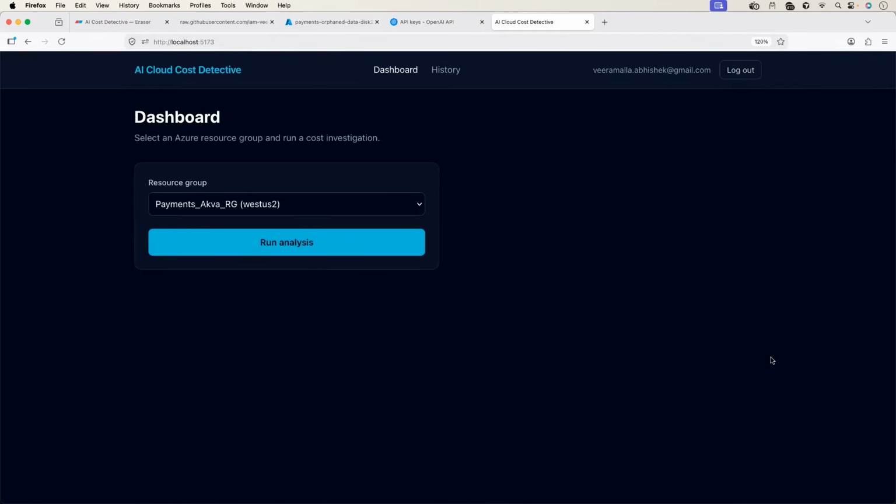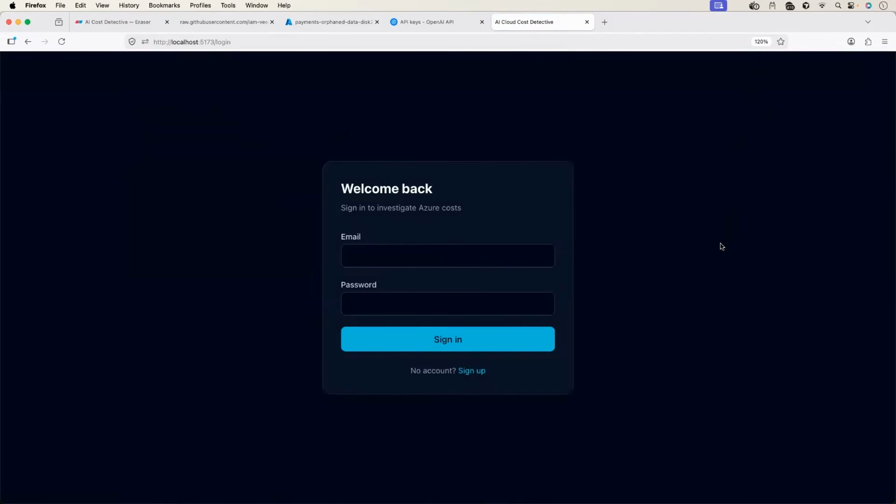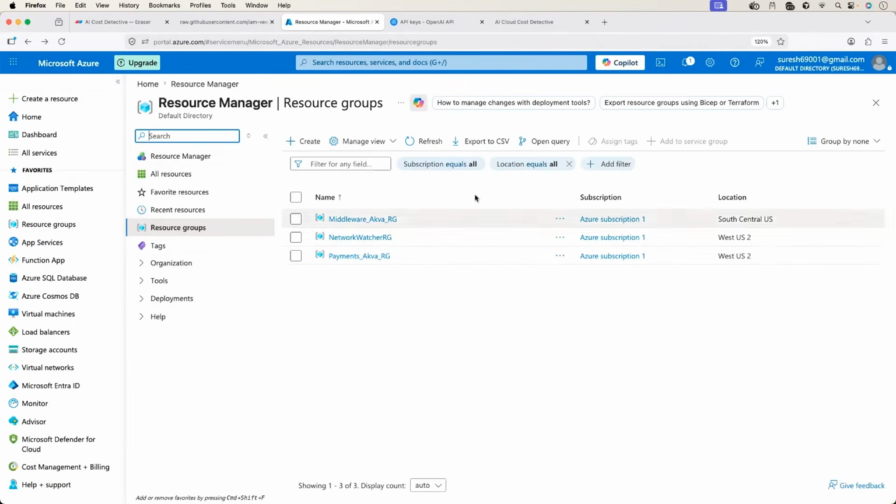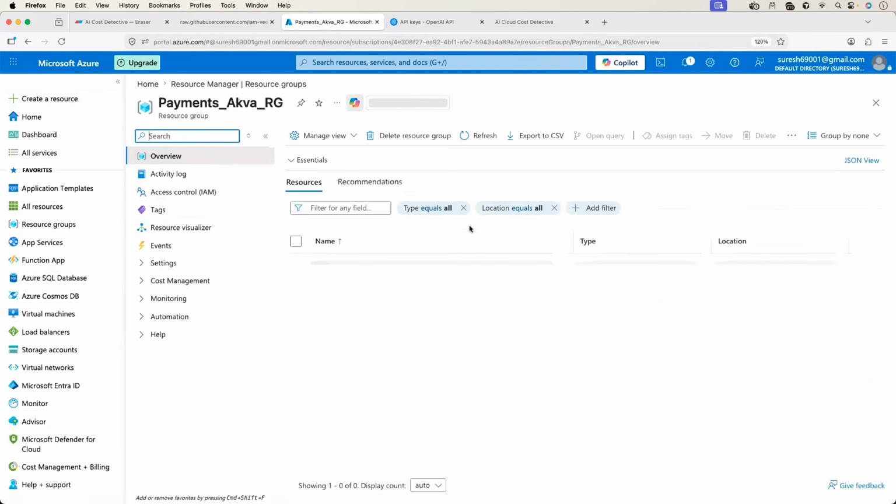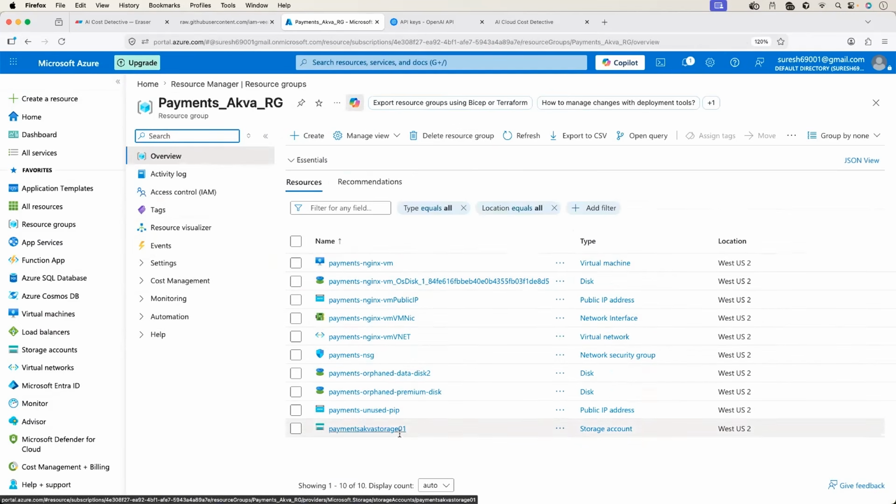Now let's see one overall end-to-end run, because we tested this functionality at multiple levels and gave it multiple prompts. Now that our agent application is ready, let's view it end to end. I will sign out of this application. On my Azure cloud platform, I have two resource groups, and in each I created multiple resources, which would cost me around 50,000 rupees. But most of these resources are configured in a cost-unoptimized way; most are over-provisioned.